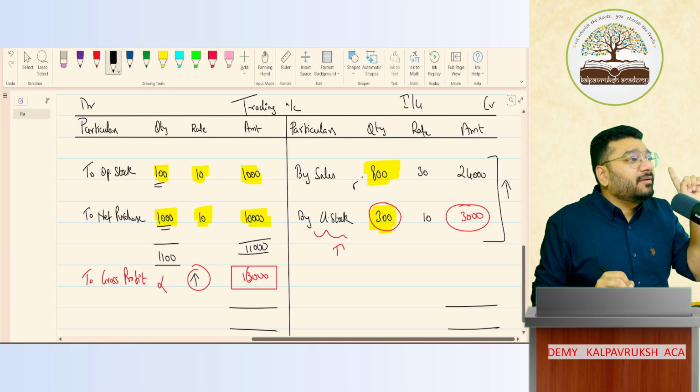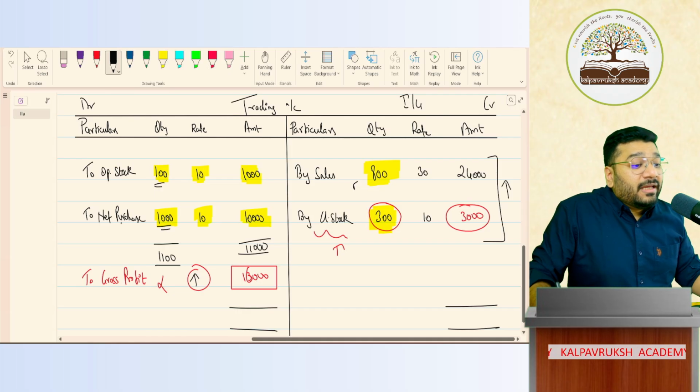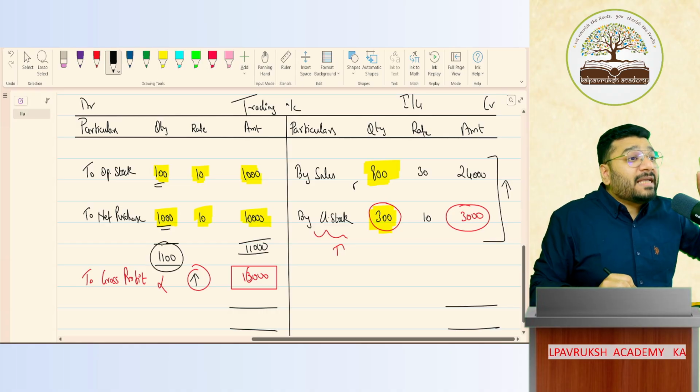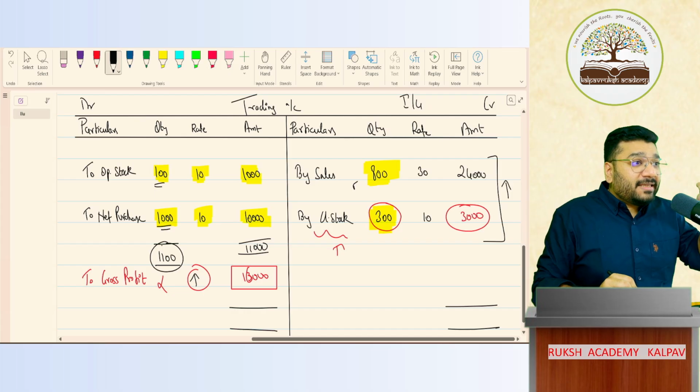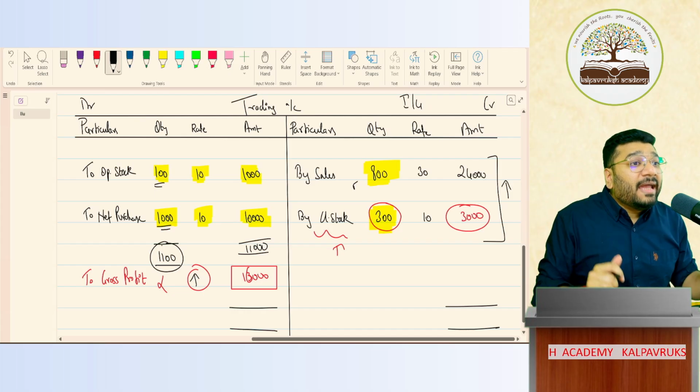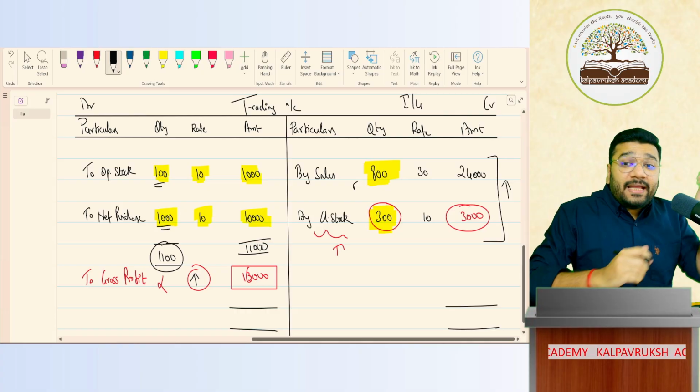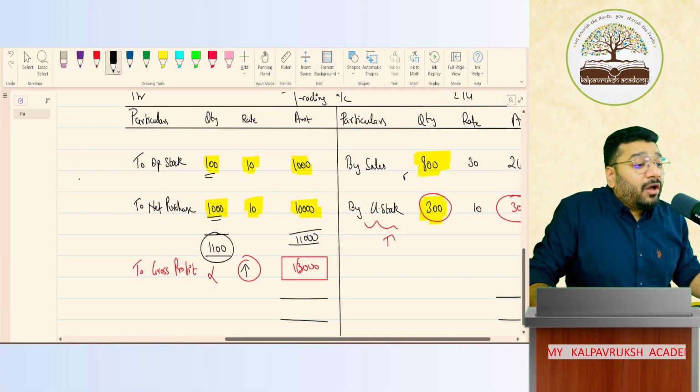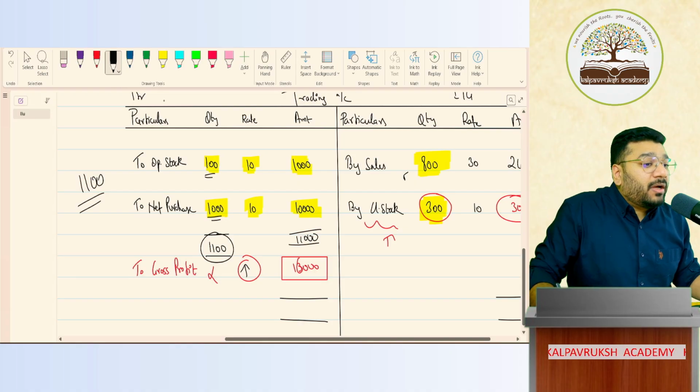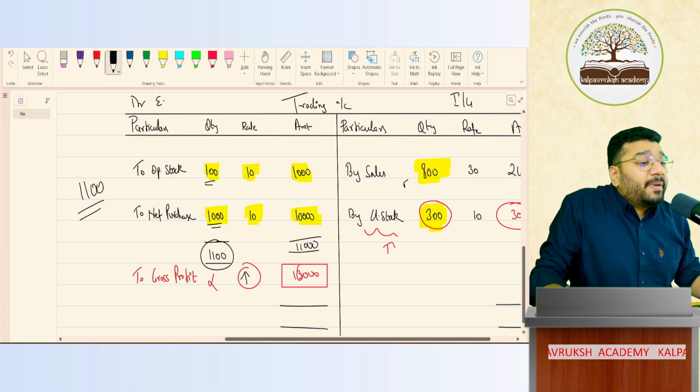Only 800. So on the expenditure side you have recorded 1100 quantity expense, whereas on the income side you have recorded income only for 800 chocolates. Expenditure side you have recorded expenditure for 1100 chocolates because debit all expenses and losses.